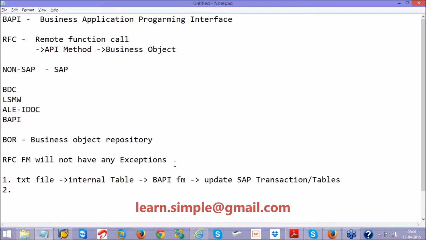In the second scenario, I will create a function module, my own customized function module. Then I will make this function module an RFC function module, and for this RFC function module I will create a business object.